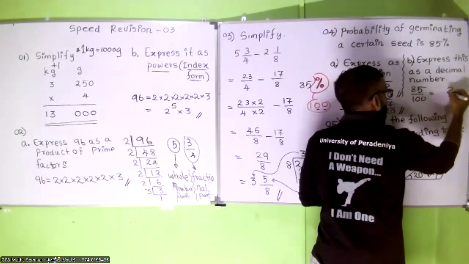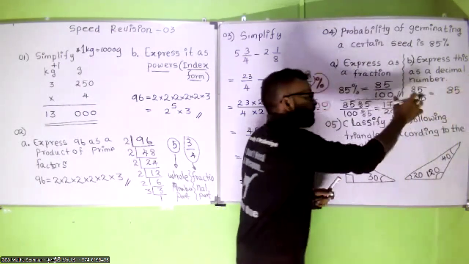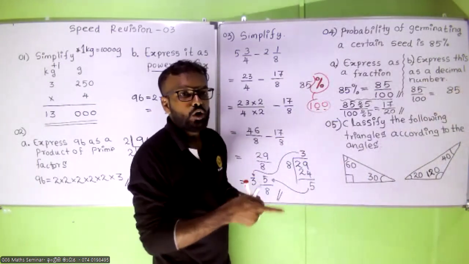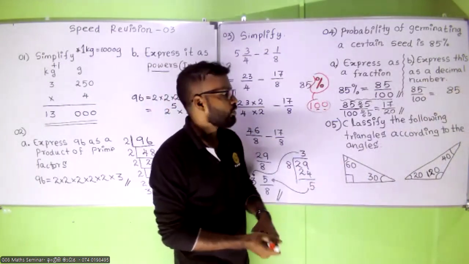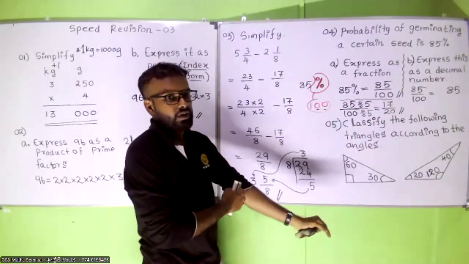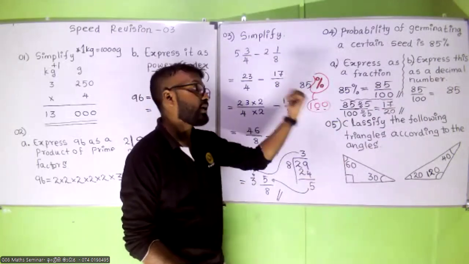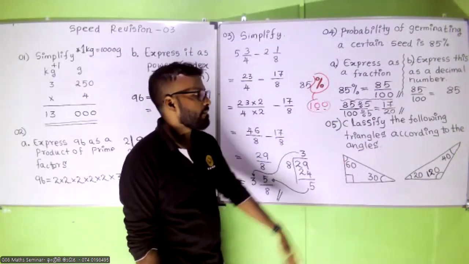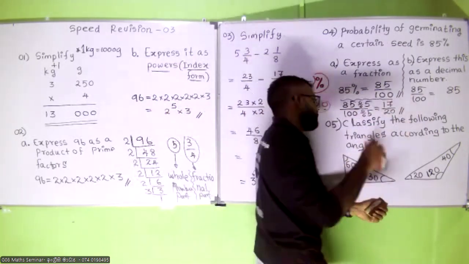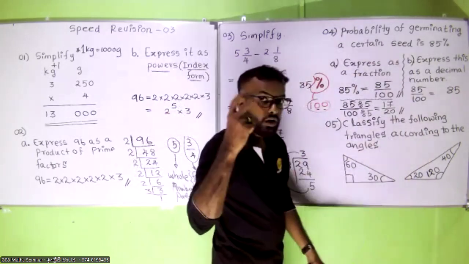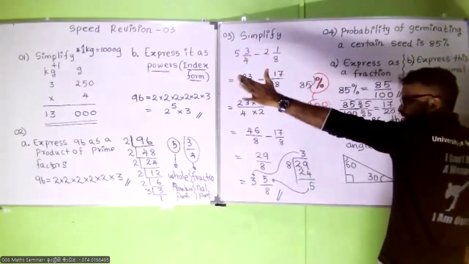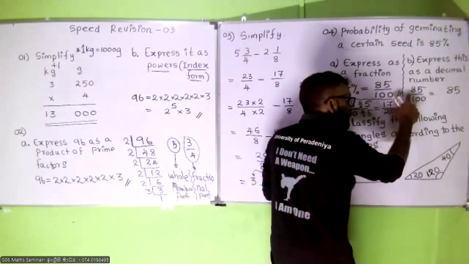How many times are you going to jump, and to which side? 2 zeros, so you jump 2 times to the left-hand side, because you are dividing by 100.